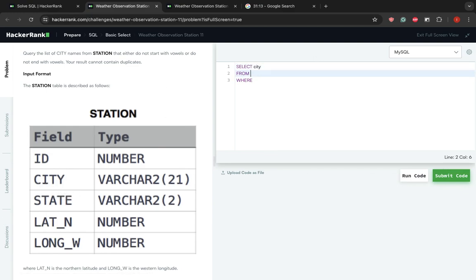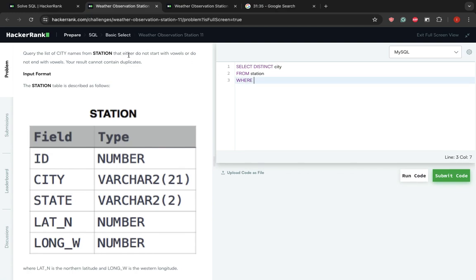So city from the table station, where... I guess we don't need where. No, excuse me, we do need where. We need distinct here since we want no duplicates.